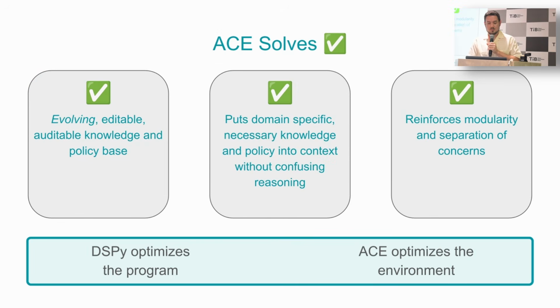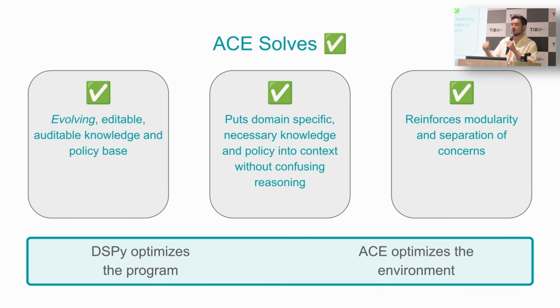So ACE solves most of the problems we had remaining, right? It gives us, most importantly, an evolving, editable, auditable knowledge base. It's finally bringing this idea of memory management, of statefulness, to online learning, so that this is not something that we, the engineers, need to be managing at a very minute level.